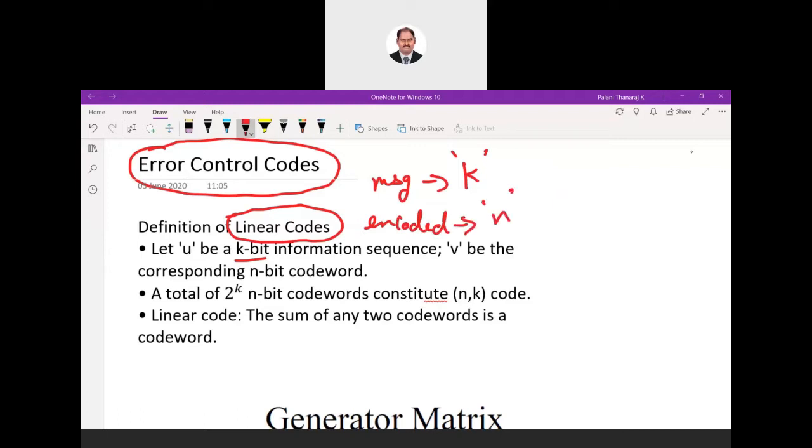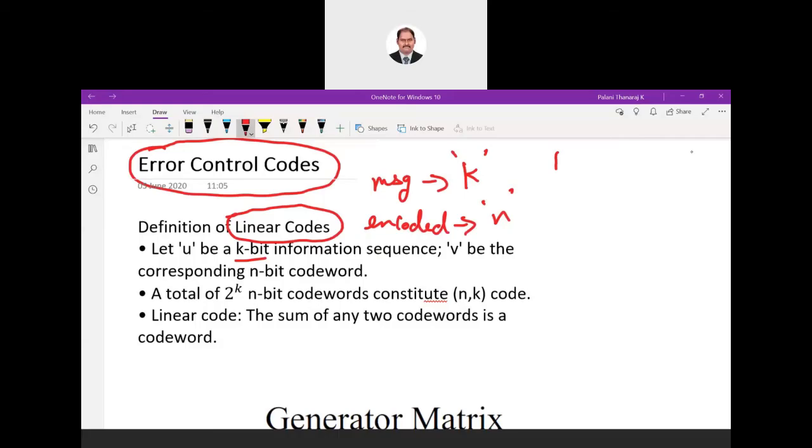This is how we define the property of this linear block code. The number of bits of your message is k, because we are designing a system for a particular application, so we know for a message how many bits there are. This is the number of bits for the message, and this is the encoder.